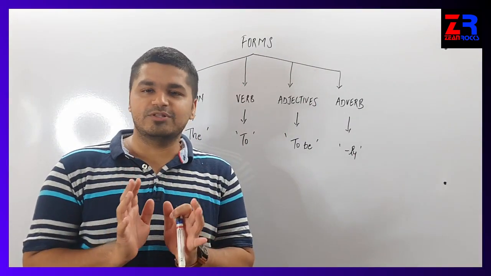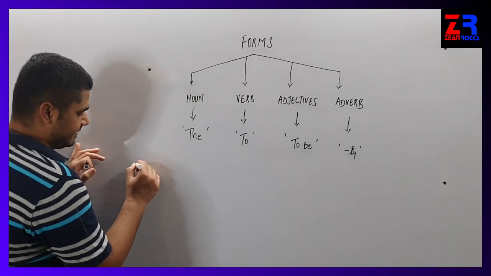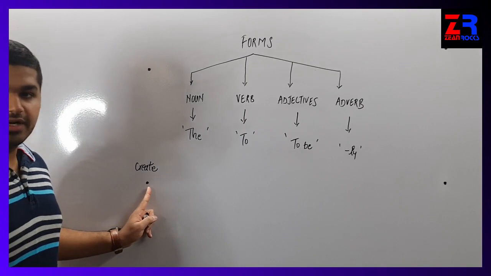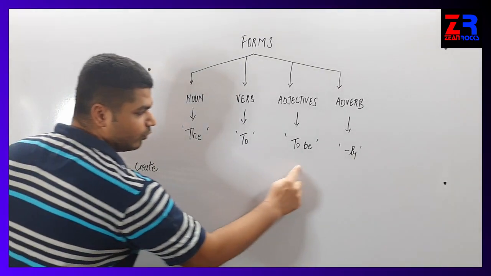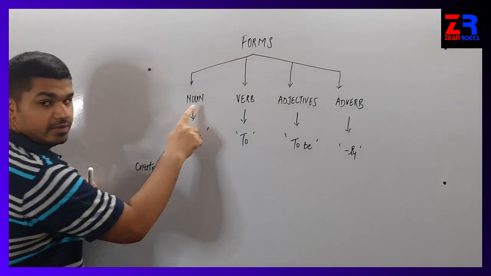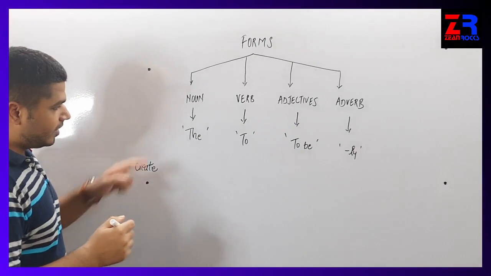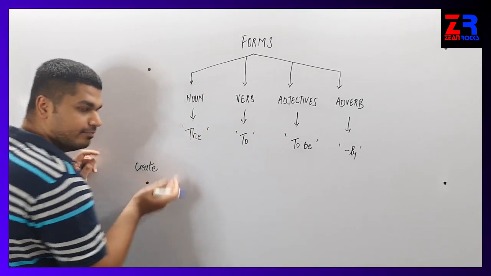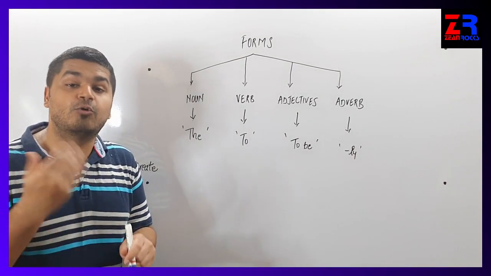Let's take some examples of few words so it will be clear. For example, if I take a word, let's say create. The word is create. Now we have to convert this word create into all the 4 forms, that is noun form, verb form, adjective form and adverb form. So to convert this create into noun form, we just have to add the word the before create and check if the word is grammatically correct or is it sounding correct.